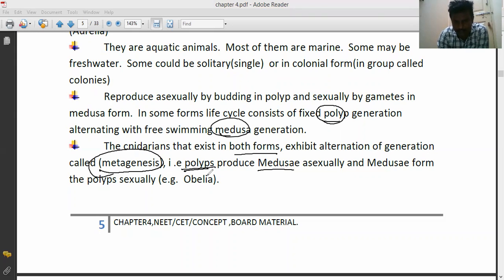What does that mean? Polyps produce medusae asexually. The hydra-like polyp gradually turns into a jelly-like structure, and this jelly-like structure forms the polyp sexually. This commonly occurs in Obelia. Obelia exists in two body forms, a cylindrical hydra-like structure and an umbrella-shaped medusa structure. That is called alternation of generation, and the organism exhibiting it is Obelia.